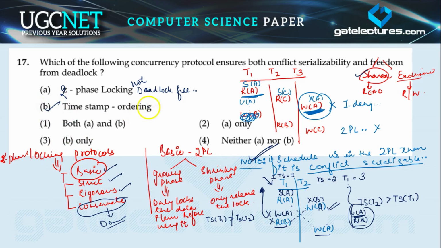So in the timestamp ordering protocol, conflict serializability is also ensured and freedom from deadlock is also possible. So option third is the right one, because only B is the one which ensures both conflict serializability and free from the deadlock.